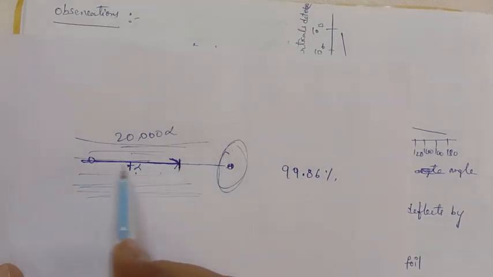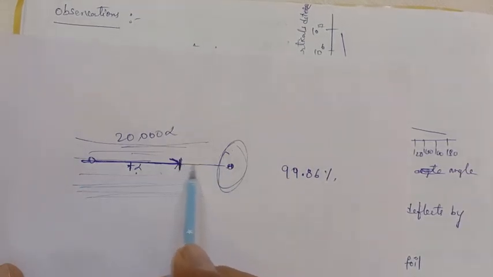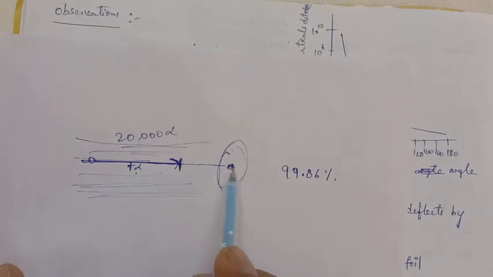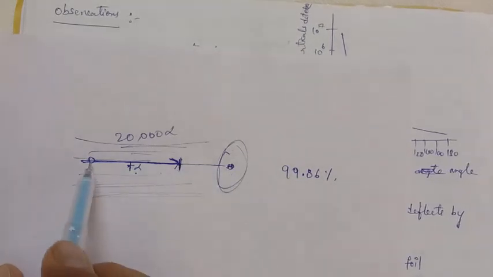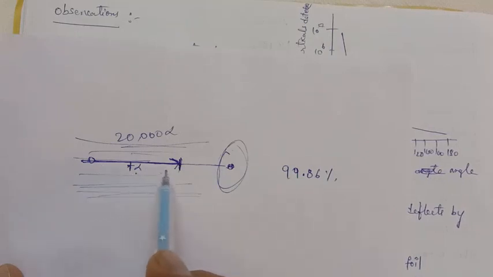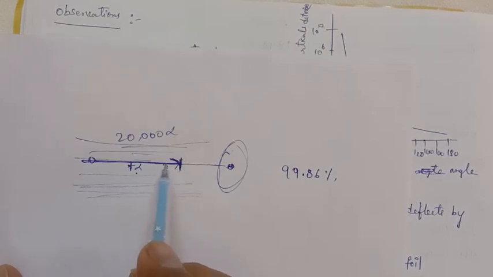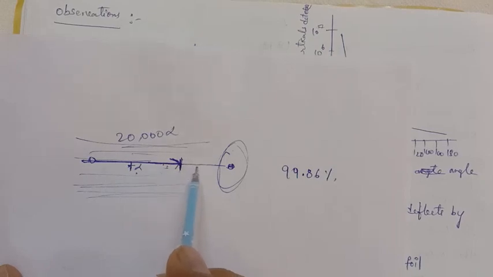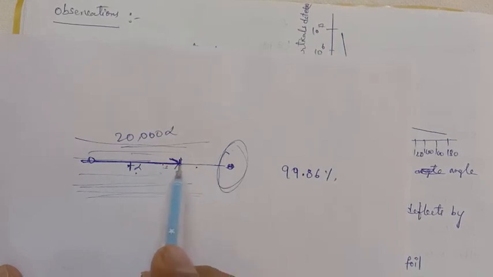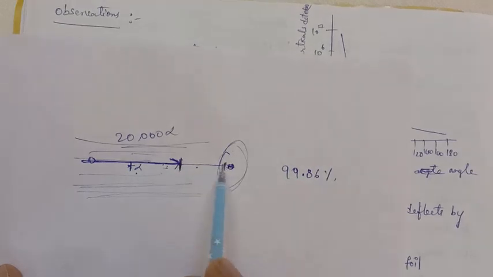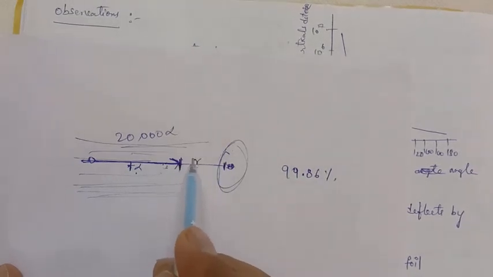This distance from here to here is called the closest distance of approach. At the closest distance of approach, the alpha particle velocity is gradually decreasing. At that time, the kinetic energy of the alpha particle is decreasing, and that kinetic energy is converted into electrostatic potential energy. At the point where the kinetic energy is balanced by the electrostatic potential energy, the distance from here to here is called the closest distance of approach, that is R0.